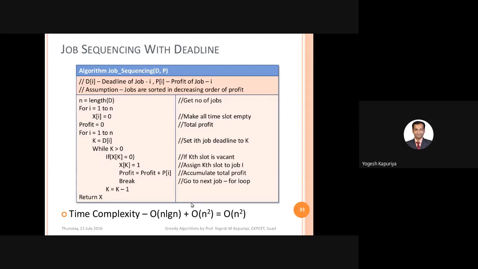So that means the total time complexity for this algorithm is big O of n square, plus we have assumed that jobs are sorted. It should not be assumed actually. So that's why the time complexity is big O of n log n plus big O of n square. The higher order term is n square. That means n square is greater than n log n. That's why the time complexity is big O of n square.